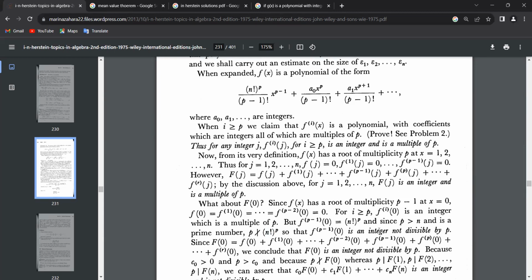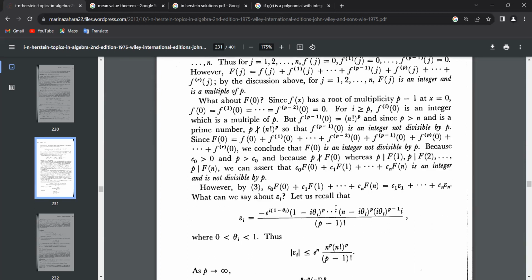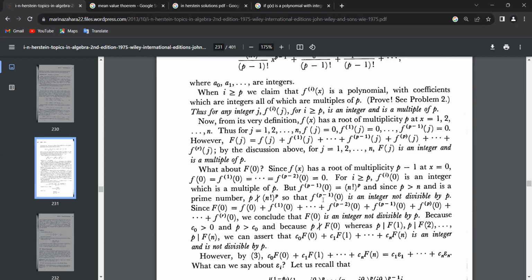We have specifically chosen p to be larger than n, so p doesn't divide it. So we have something which is not divisible, and so for capital F of 0 also, it will not be divisible by p, because everything else is divisible. This is the only one which is not divisible.